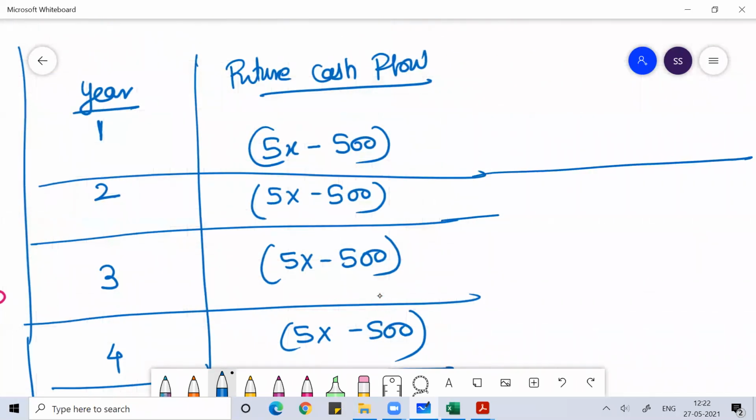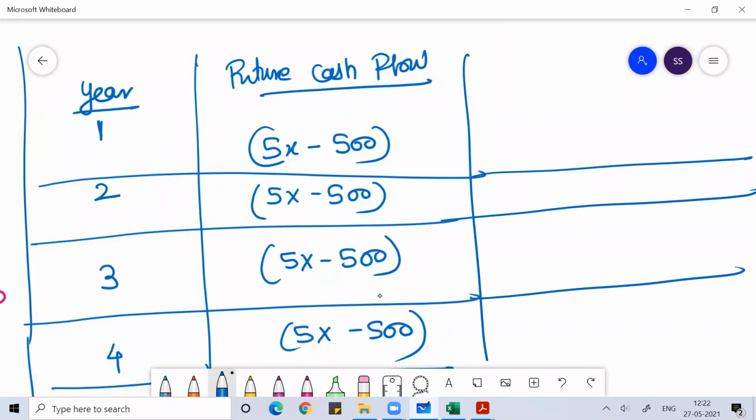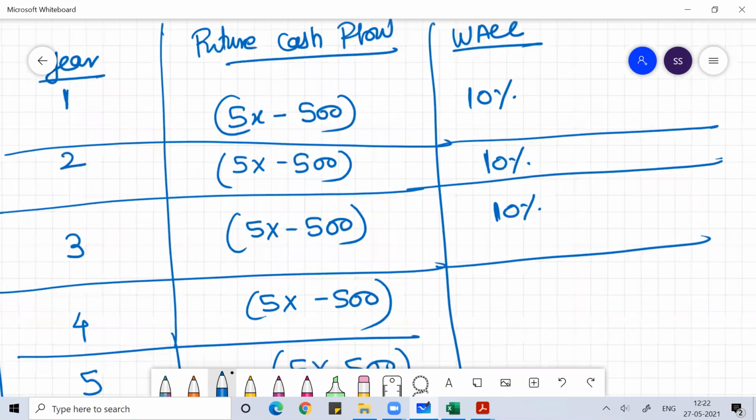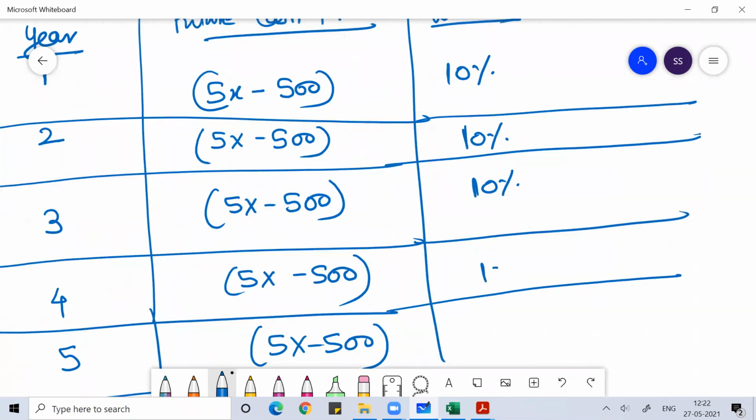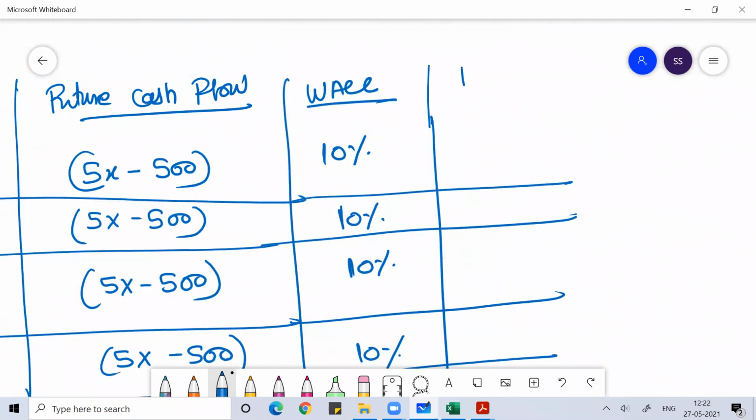Now, what you have to do is discount this cash flow. Your WACC is given to you as 10%. Here in this problem, WACC is given as 10%. So you have to discount the cash flow at 10%. So you'll find the present value of the cash flow to find the NPV.